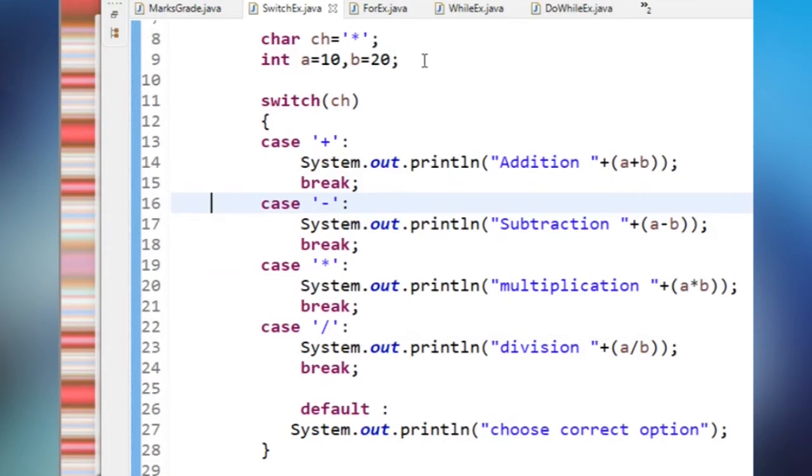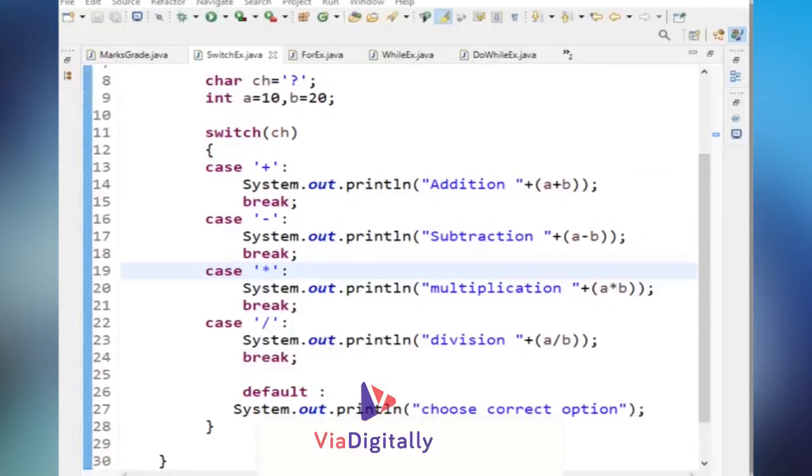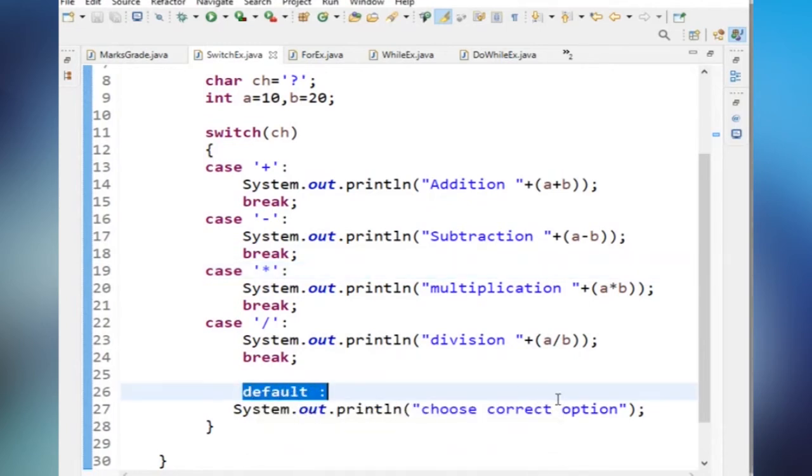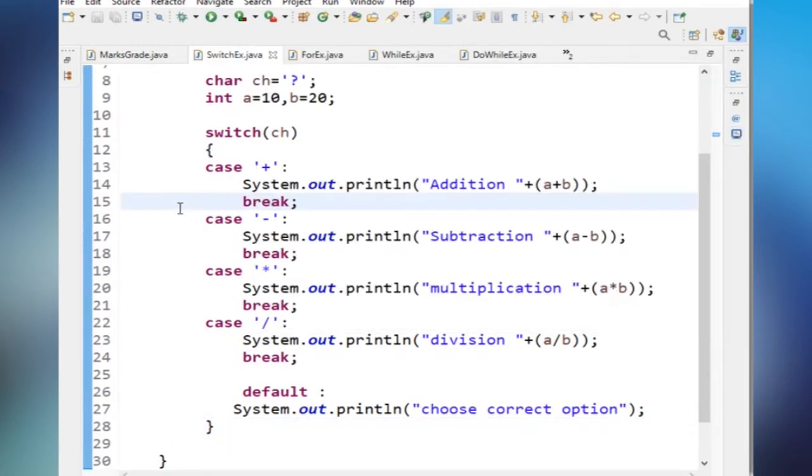If we pass some unknown symbol other than these four, say a question mark, what will happen? This case was not matched, this was not matched, and this was not. No case was matched here. So the default option will be printed: choose a correct option. So run the program and check the output. Choose correct option. This is the way the switch will execute.